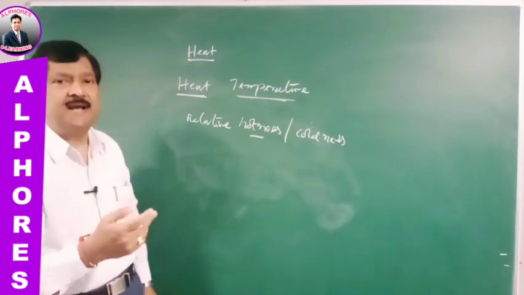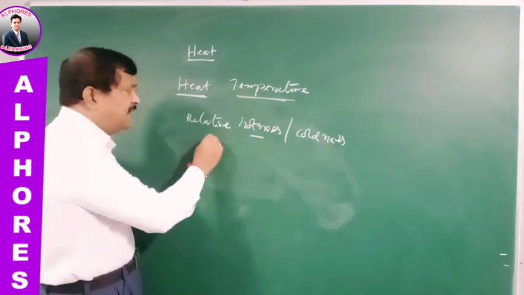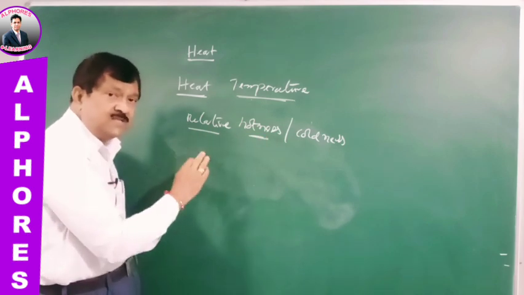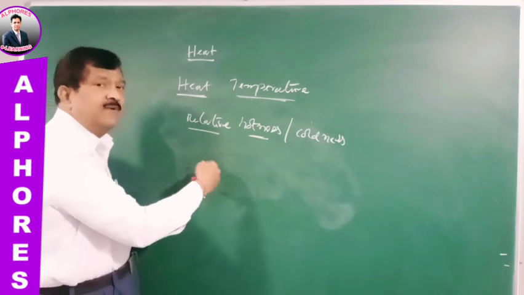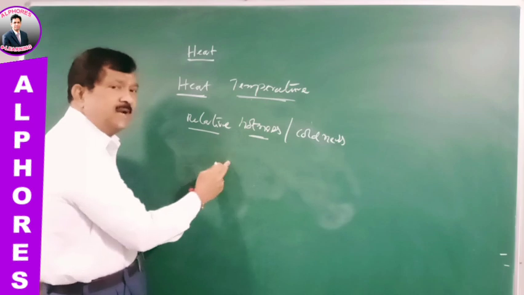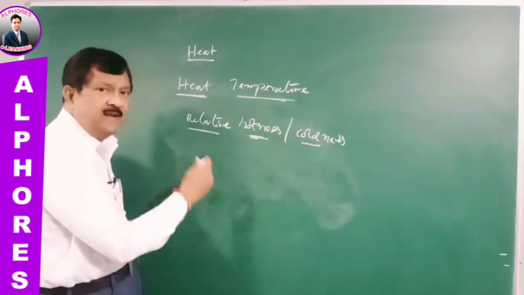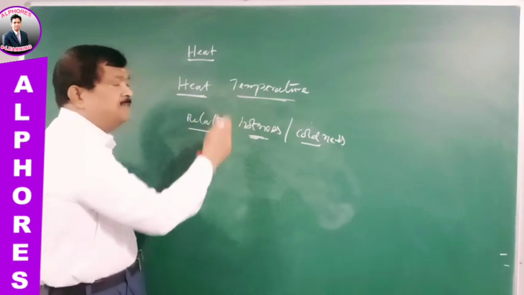So temperature can be understood as the property which gives relative hotness. Relative, remember that always the temperature of a body we are measuring when compared with the other one. So relative hotness or coldness of a body, that can be understood as the temperature.